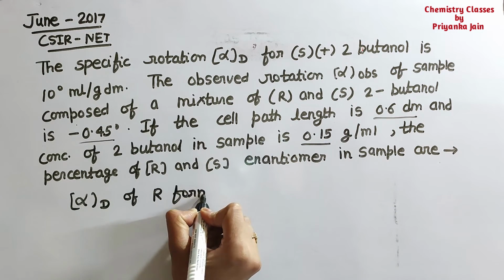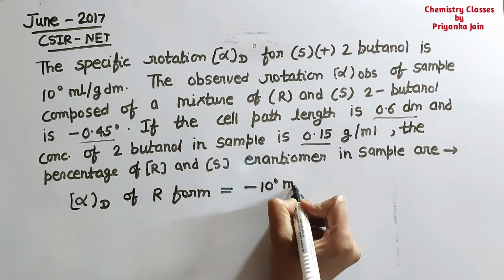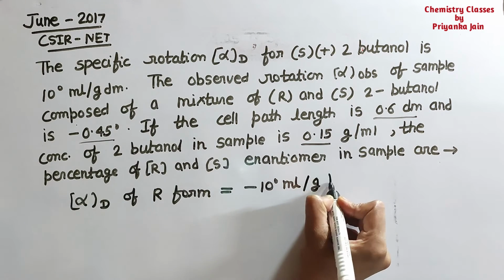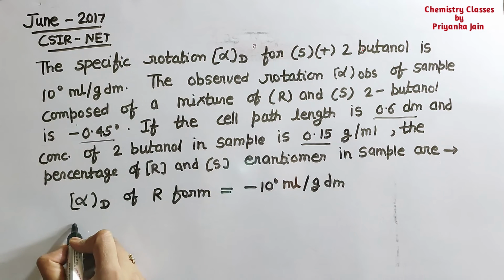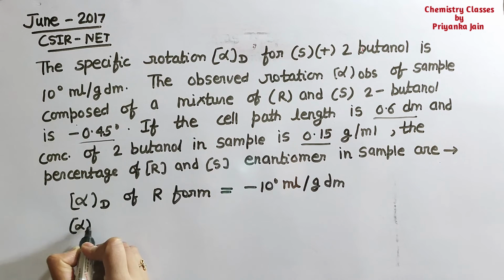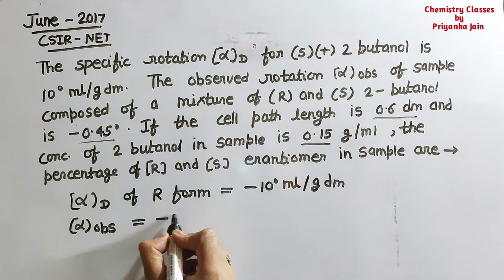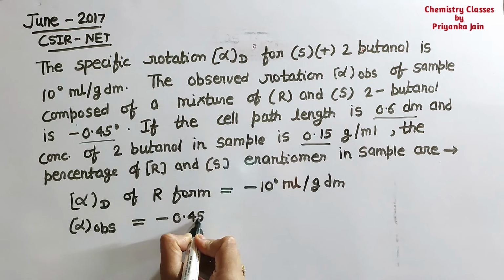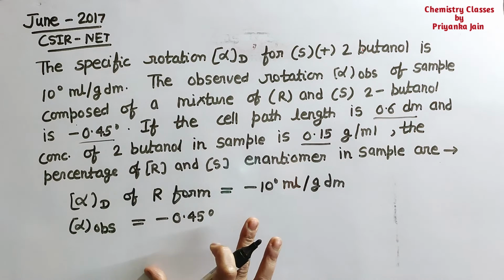So we can write it will be minus 10 degree ml per gram decimeter. And we have been given the observed rotation alpha observed, minus 0.45 degree. From this one thing is clear. This is minus, this is minus. From this one thing is clear that the R form is present in excess.